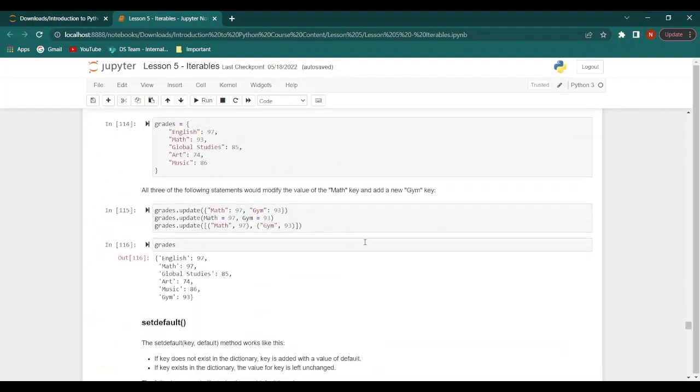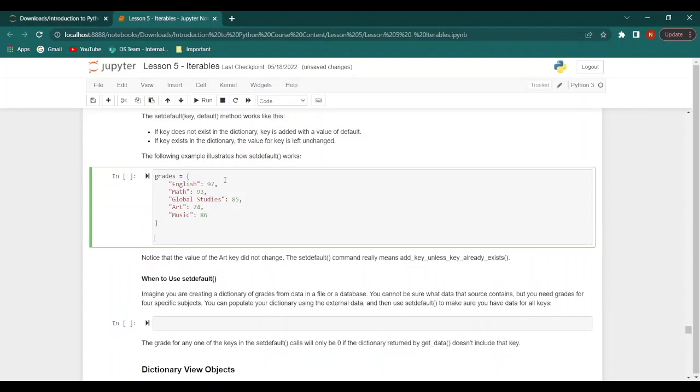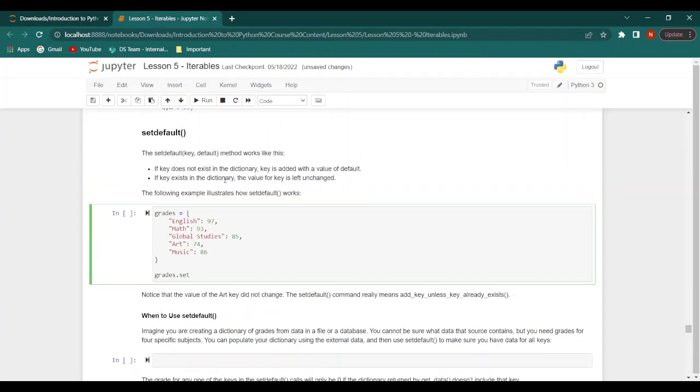Let's say we have our original dictionary. Let's just copy and paste it from before. Now let's say grades.setDefault, and we will say art, and we'll put the value as 87.